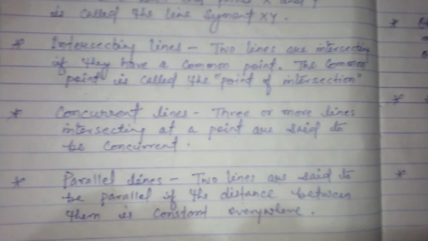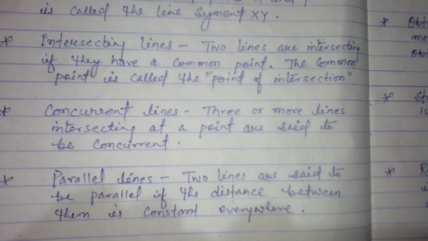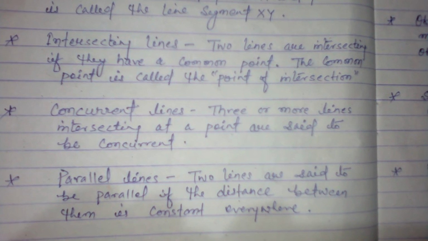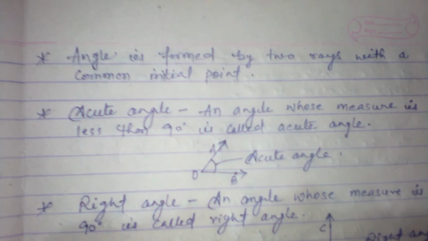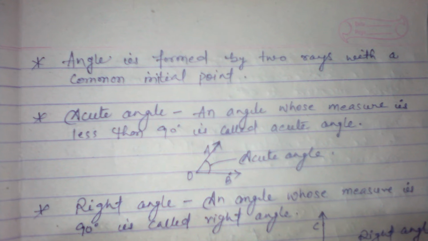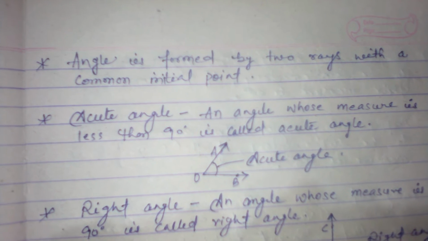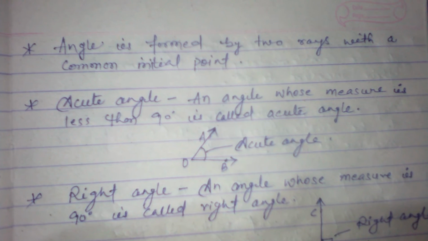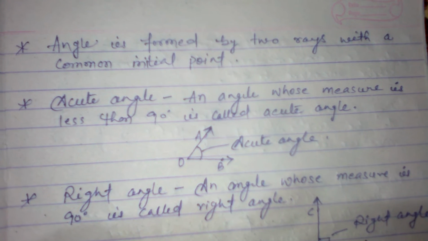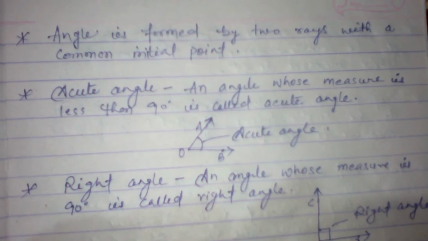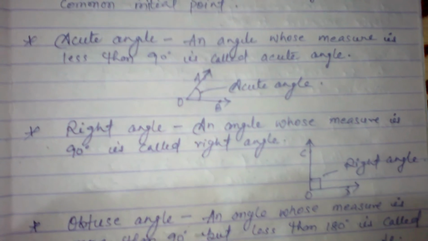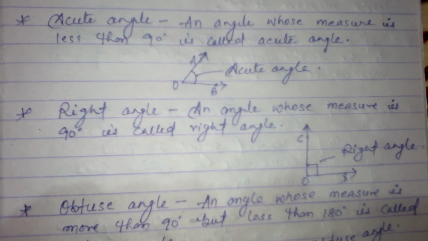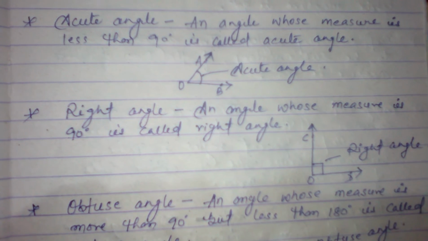Parallel lines. Two lines are said to be parallel if the distance between them is constant everywhere. Angle. An angle is formed by two rays with a common initial point. Acute angle. An angle whose measure is less than 90 degrees is called an acute angle. A right angle. An angle whose measure is 90 degrees is called a right angle.